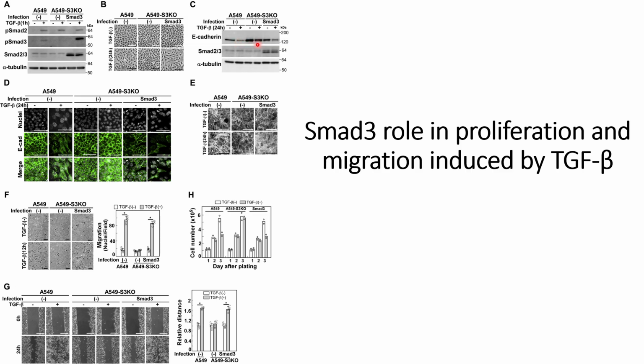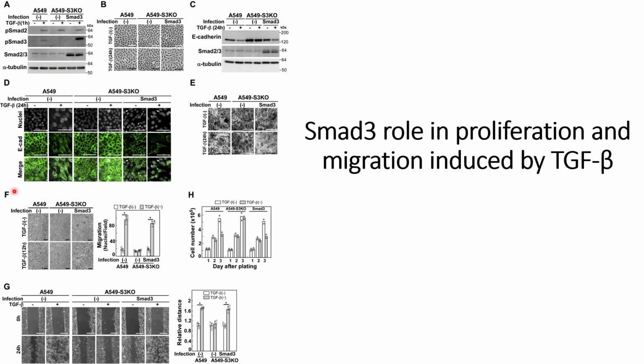And for the Smad3 knockout, they do not see any changes in the E-cadherin levels. But when Smad3 has been introduced in these knockout cell lines using lentivirus, they can see a decrease in the E-cadherin levels, indicating that it is the Smad3 pathway that plays a role in the suppression of E-cadherin signals when TGF-beta is induced.